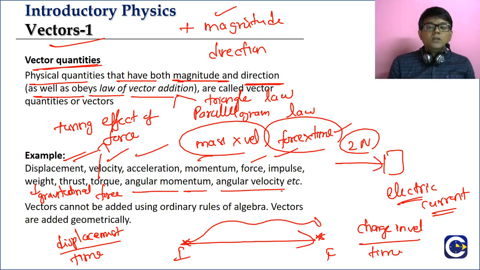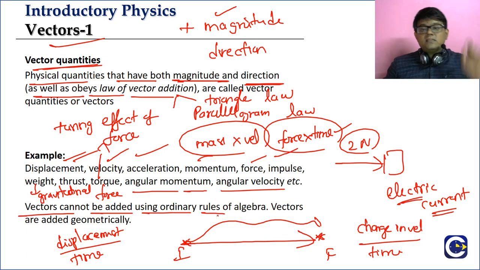We have a good number of quantities as scalars and a good number of quantities as vectors. We are clearly trying to understand the difference between them. Another important point: vectors cannot be added by using the ordinary rules of algebra.